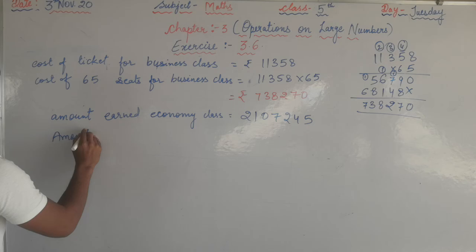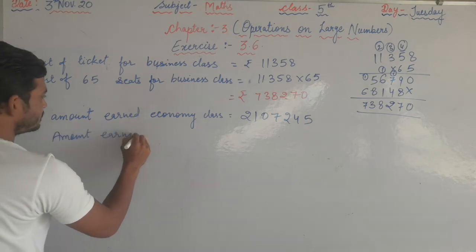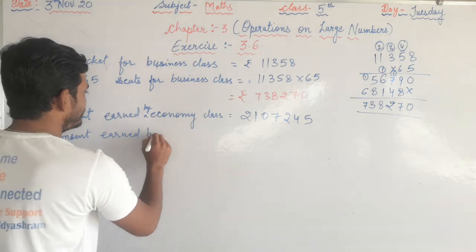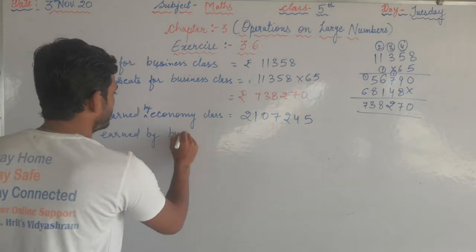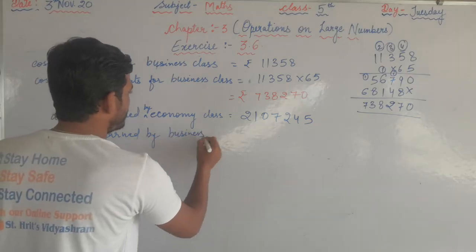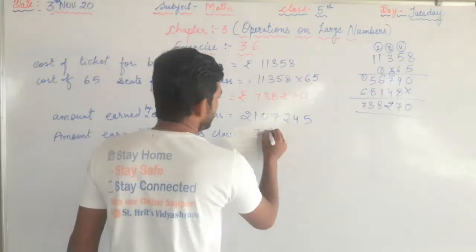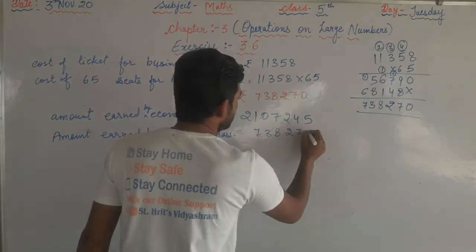Amount earned by business class equals 7,38,270.